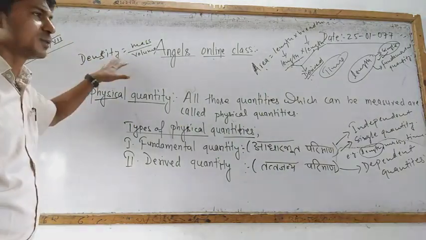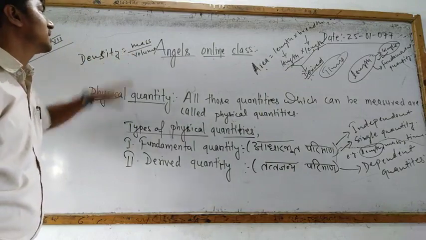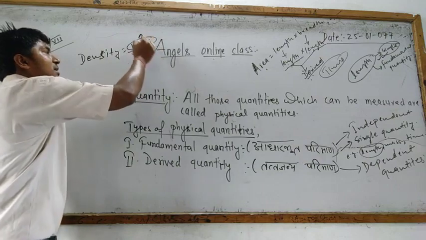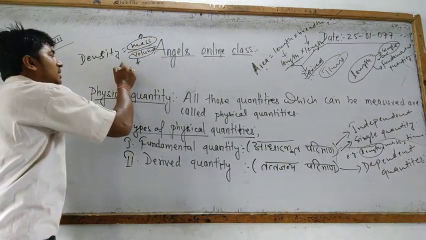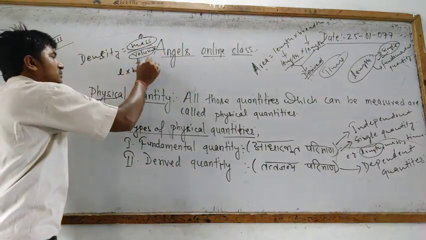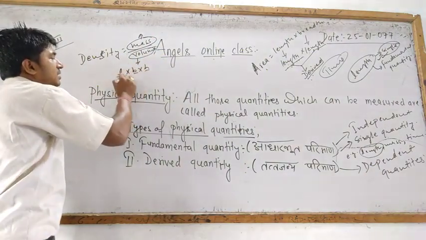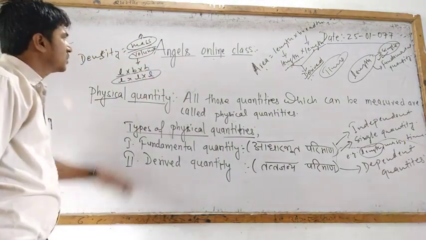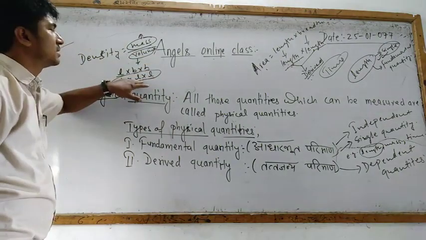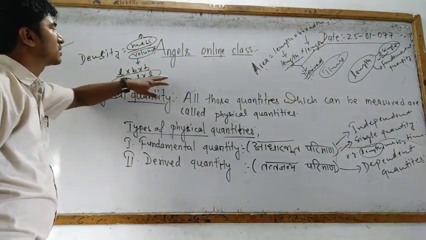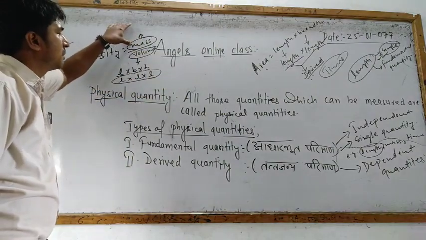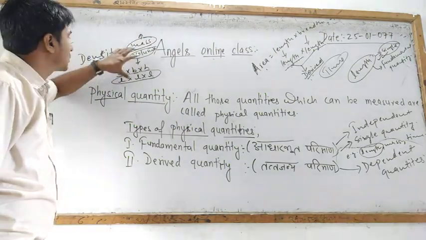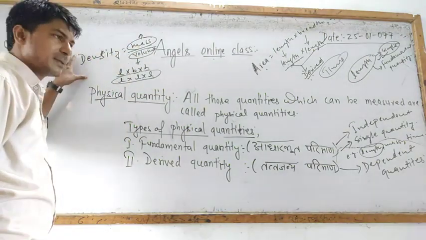So in this formula, we are seeing that there is presence of how many fundamental quantities? Mass itself is a single one, and in volume there is multiplication of length, breadth, and height or thickness. These are the multiplication of three lengths. So volume already is a derived quantity because there are three fundamental quantities, whereas along with the mass there are four fundamental quantities. In this way, these four fundamental quantities are forming the density.